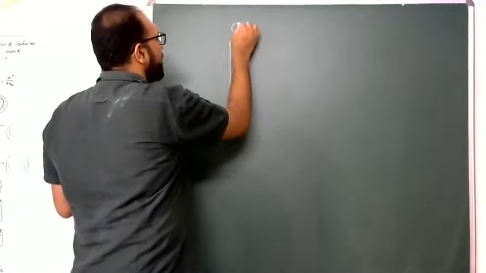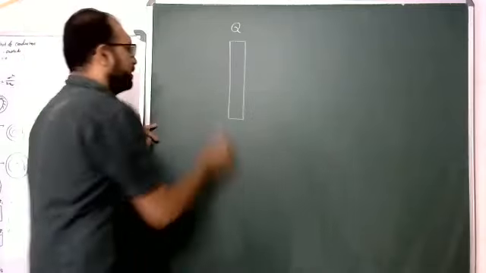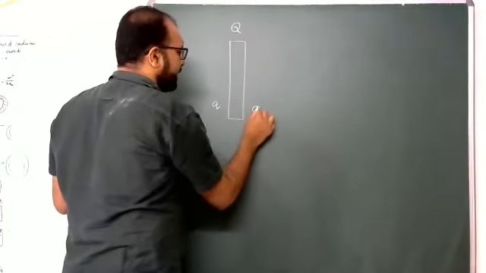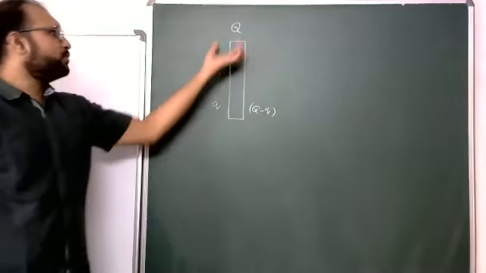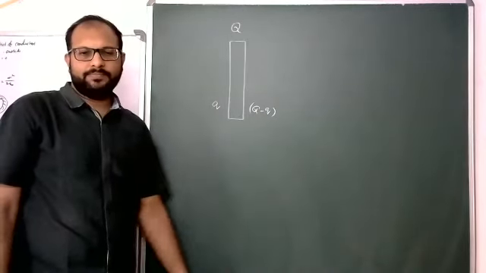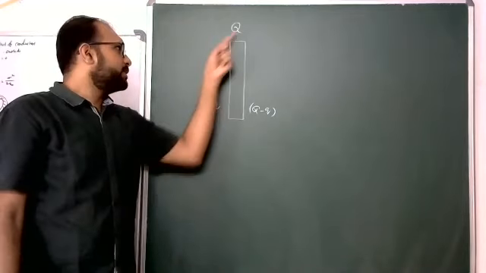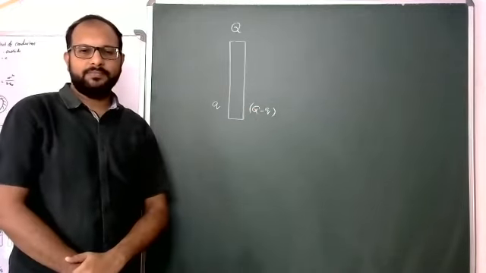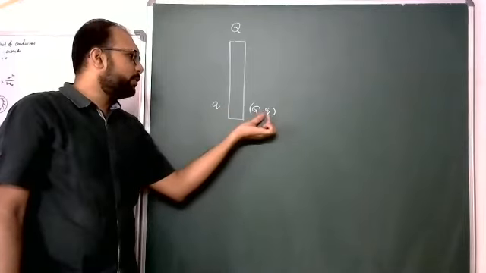Now I am giving charge Q to this. Charge Q. This side small q I am assuming, this side Q minus q. This is one isolated conducting charged plate. The question is, on this side how much charge is distributed, and on this side how much charge is distributed. So that's why on the left side I am assuming small q, and on the right side Q minus q.